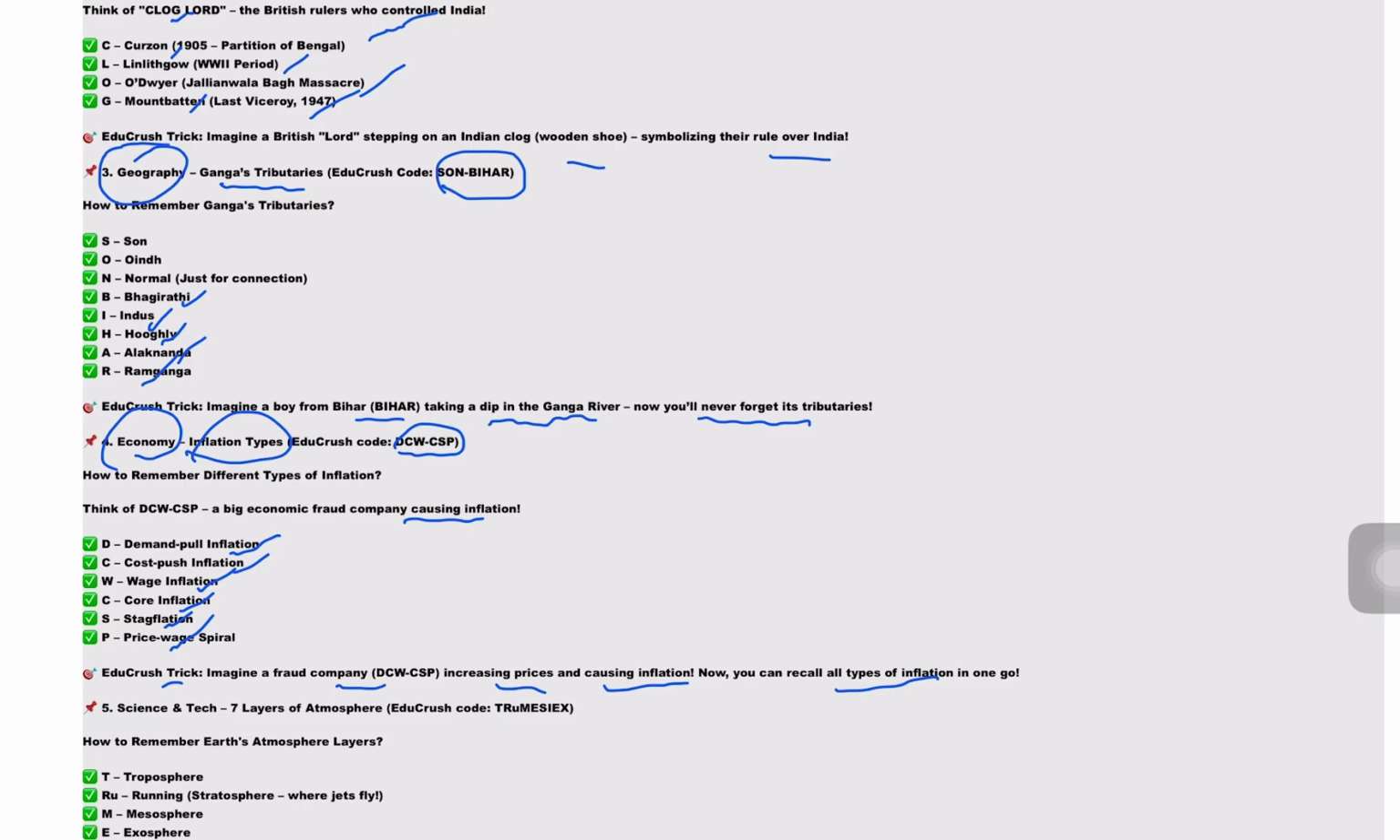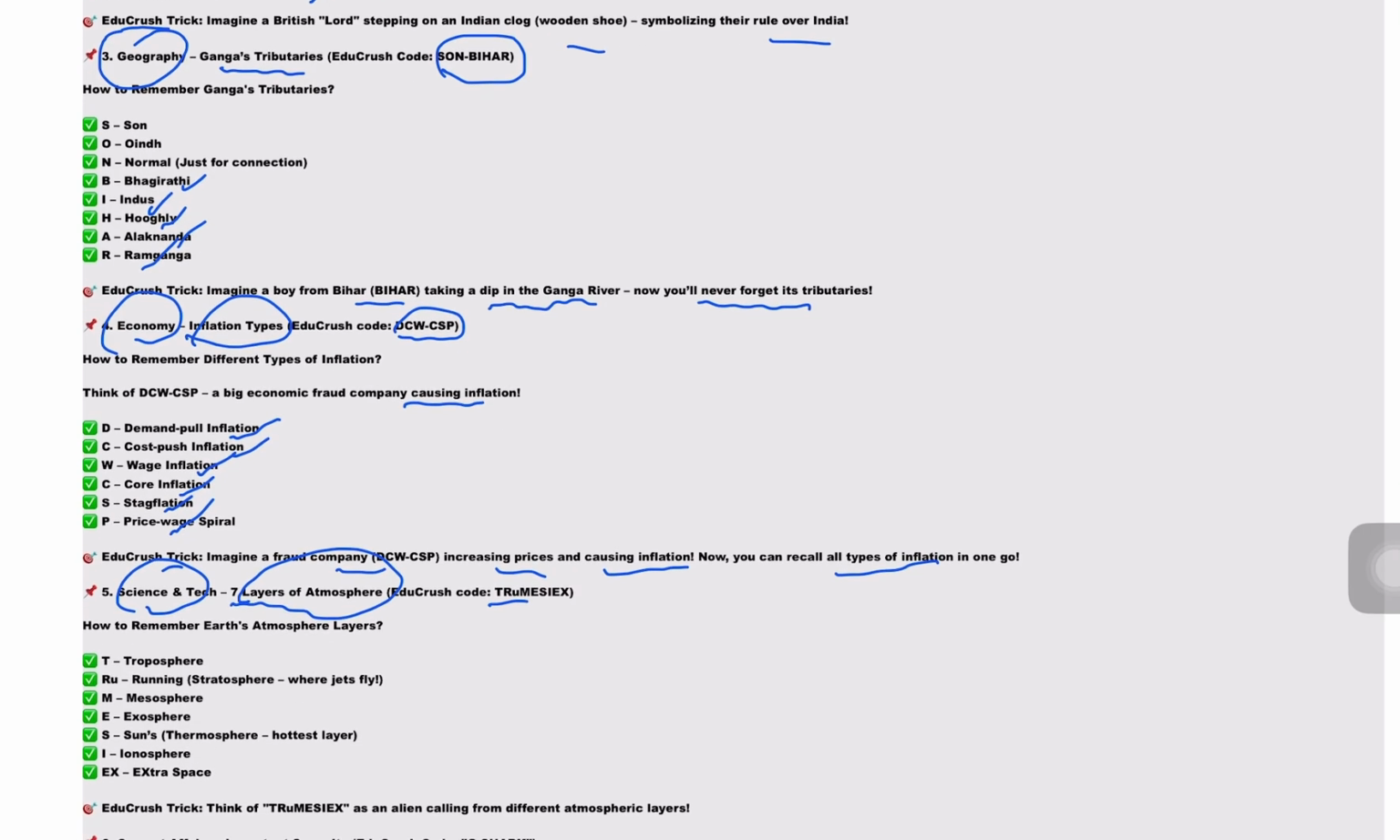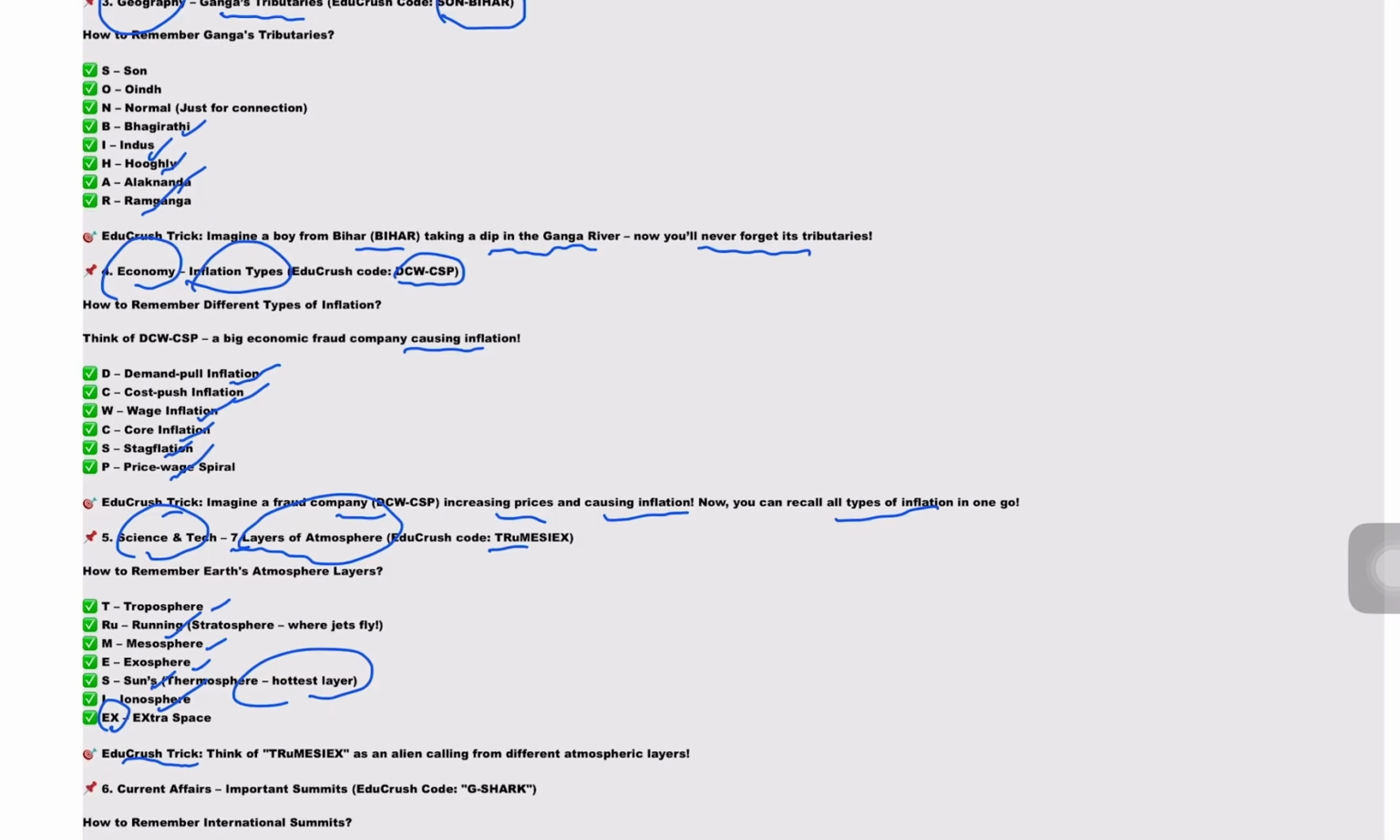Next, we'll take the 7 layers of atmosphere as an EduCrush code from a science and tech background. So what is the code? True physics. T stands for troposphere. RU stands for running, that is stratosphere where jets fly. Next, M stands for mesosphere, E stands for exosphere, S stands for suns, that is thermosphere, the hottest layer. I stands for ionosphere, EX stands for extra space. So the EduCrush trick is, think of true physics as an alien calling from different atmospheric layers.